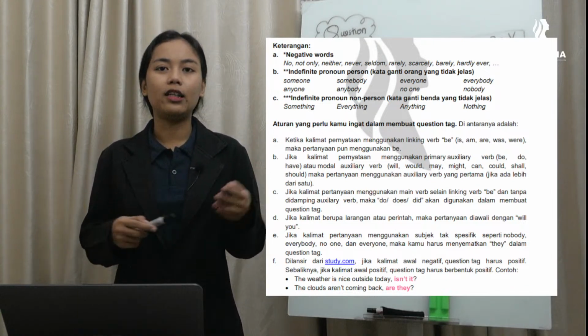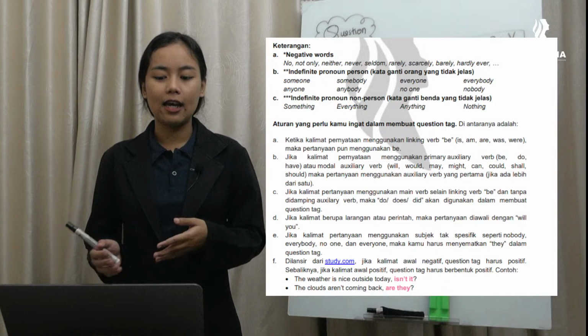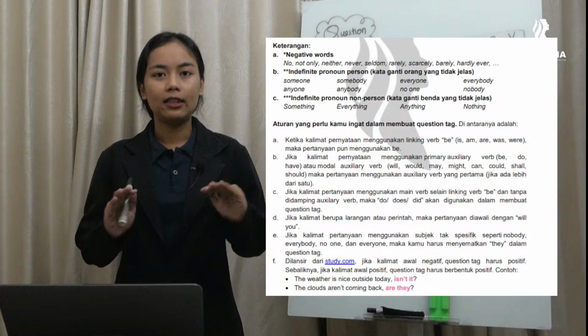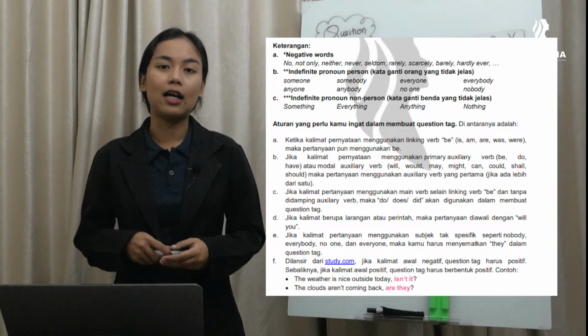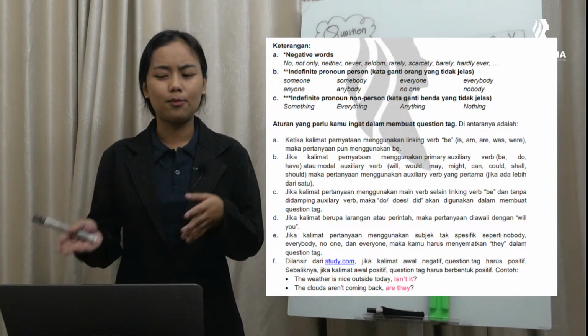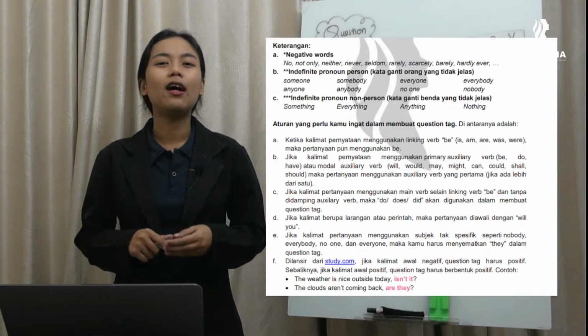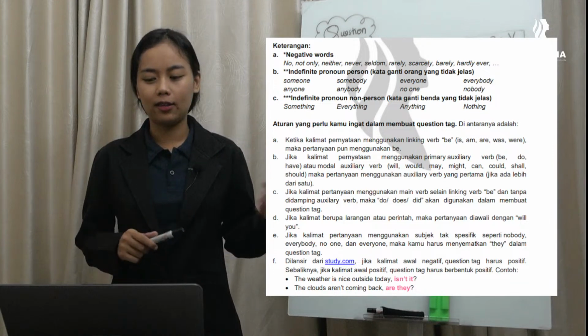Not only itu artinya tidak hanya, neither, tidak keduanya, never, tidak pernah, seldom, jarang, rarely, jarang banget, barely, hampir tidak, hardly ever, jarang banget.